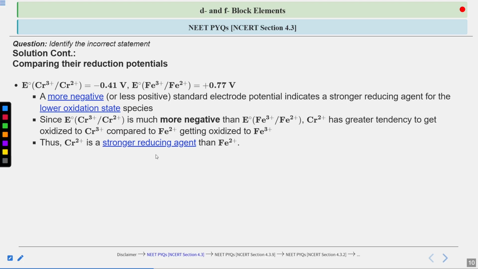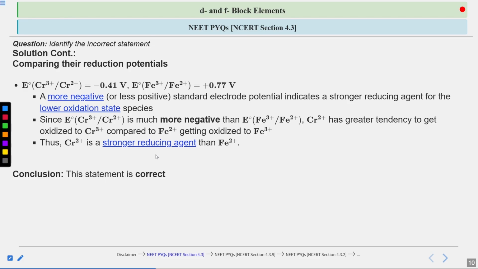So, by comparing their electrode potentials, chromium 2 positive is going to act as a stronger reducing agent, that means going to reduce others and getting oxidized itself, than iron 2 positive. So, the conclusion is that this statement is correct, which says that chromium is going to act as a stronger reducing agent than iron 2 positive.